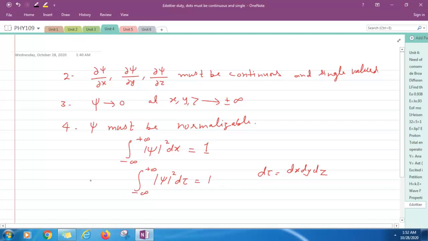If your wave function is following these 4 properties, then the wave function is known as a well-behaved wave function.